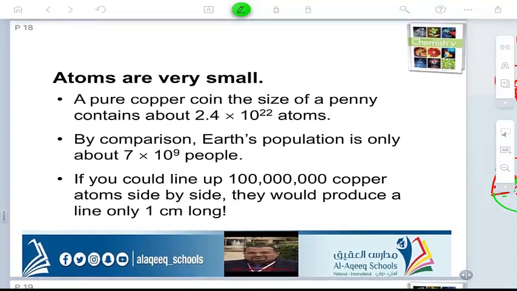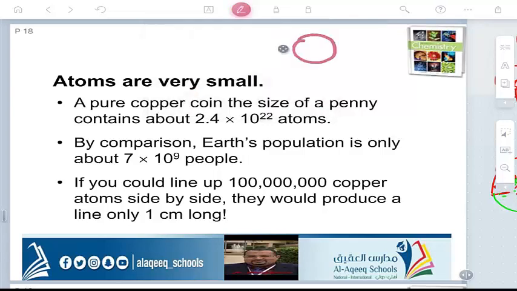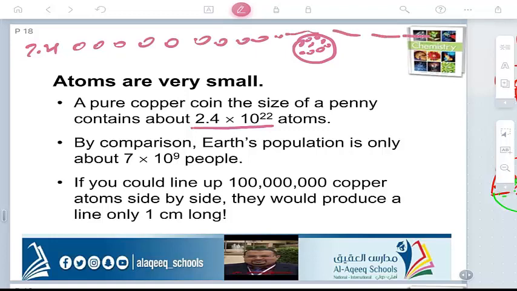Let's imagine that you have a pure copper coin like this, a copper penny. How many atoms does this penny have? About 2.4 times 10 to the power 22 atoms. Look, a large number. Imagine 2.4 with about 22 zeros after it. A very large number.